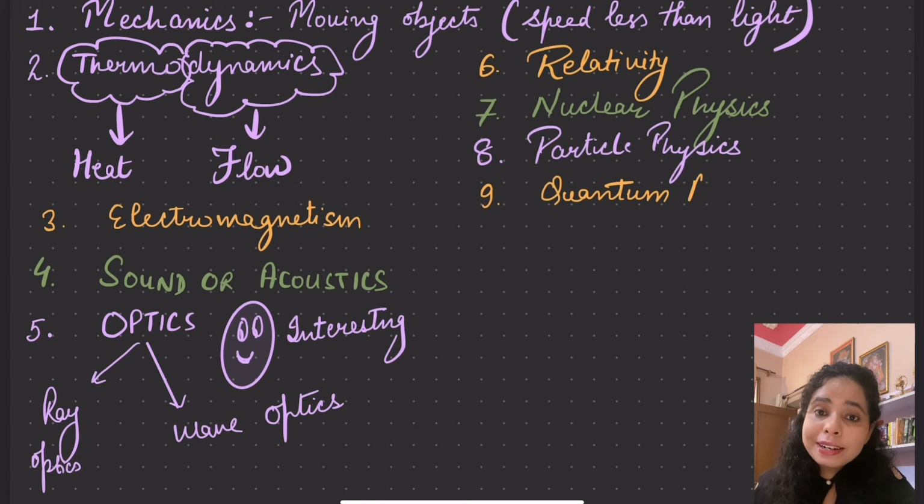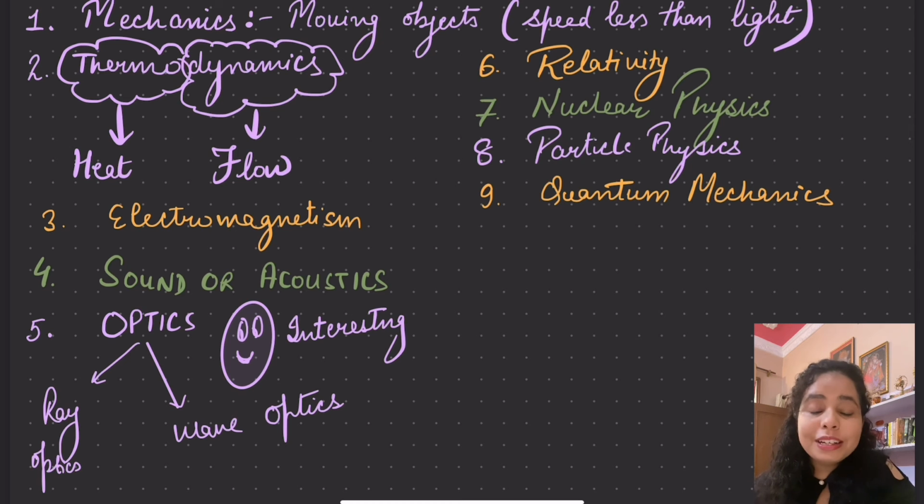Then we have quantum mechanics. As we said earlier, mechanics was the branch which deals with objects in motion, especially those objects which move with a speed much less than the speed of light. But in quantum mechanics we are going to talk about submicroscopic particles, that is, the motion of particles which are in a microscopic world, that is, submicroscopic particles.